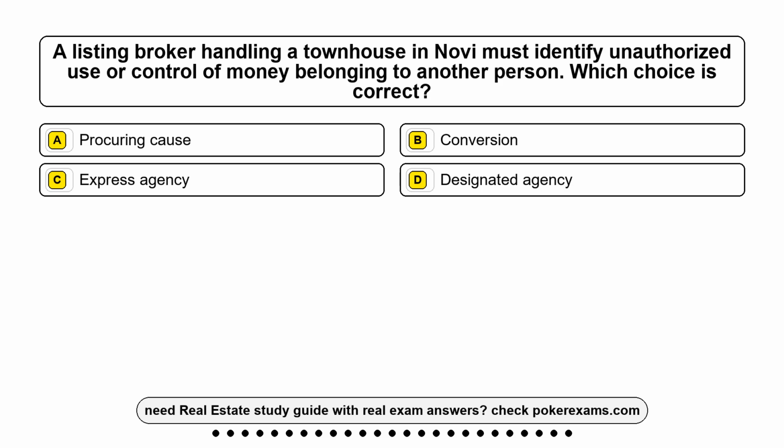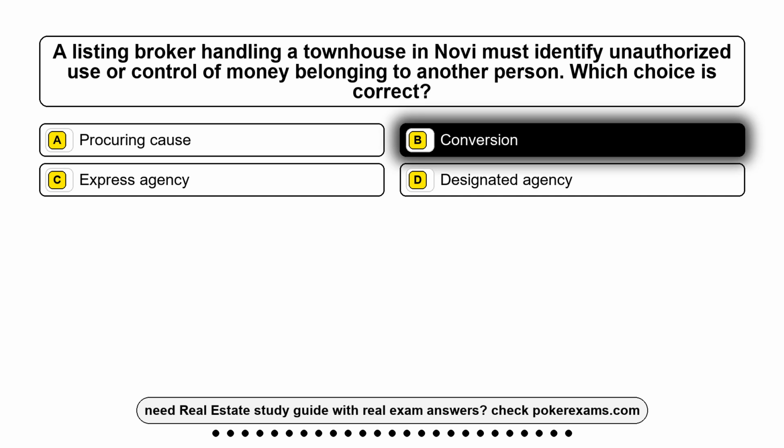Question 4. A listing broker handling a townhouse in Novi must identify unauthorized use or control of money belonging to another person. Which choice is correct? Option A, a procuring cause. Option B, conversion. Option C, express agency. Option D, designated agency. The correct answer is option B, conversion.